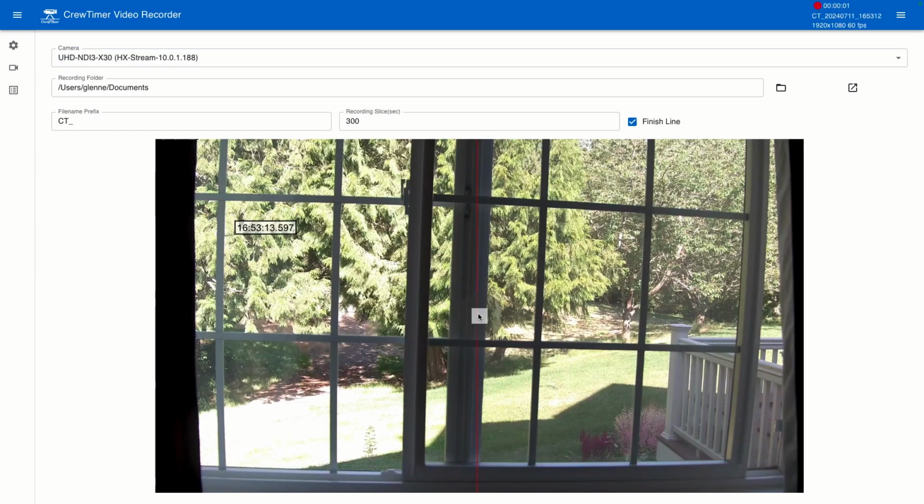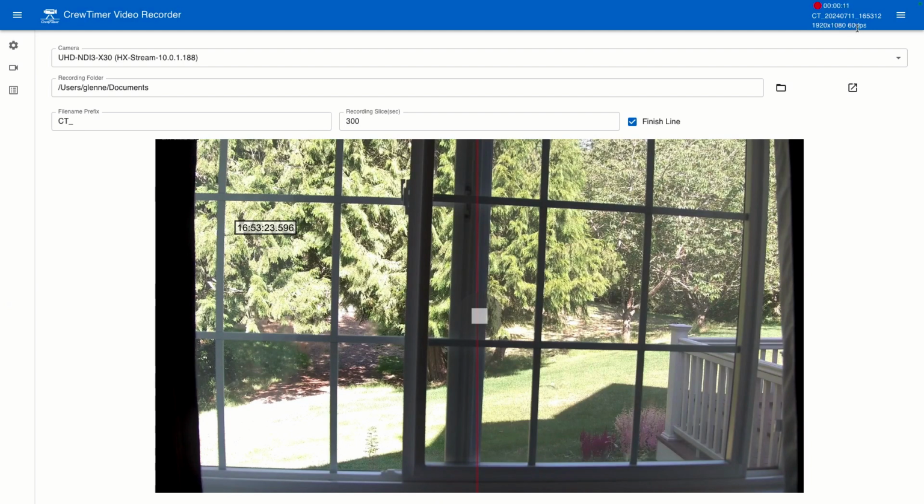When I do that, you'll see in the upper right, it shows the current file name that it's recording. It also shows the frame rate that is discovered. In this case, it's 1920 by 1080 at 60 frames per second. For best results, I found that 1280 by 720 works best. 1920 by 1080, although supported, may be too much processing power for some computers.